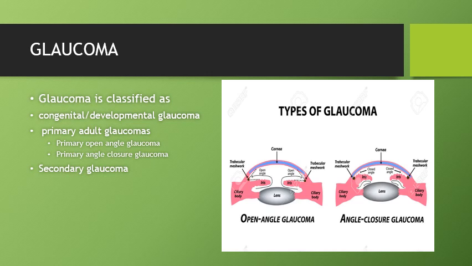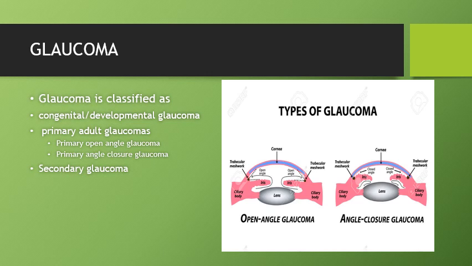Going to the definition of glaucoma, glaucoma is not a single disease process, but a group of disorders. It is characterized by a characteristic appearance of the optic disc and a specific pattern of irreversible visual field defects, and is associated with raised IOP. IOP is the most common risk factor, but it is not the only risk factor for